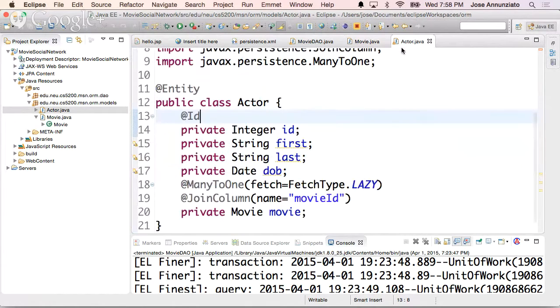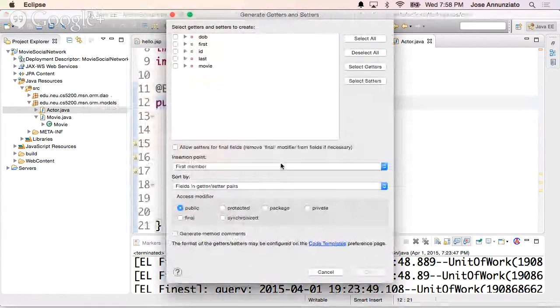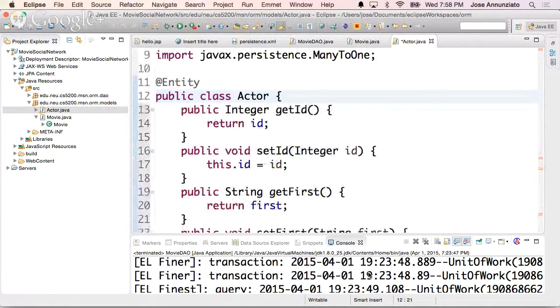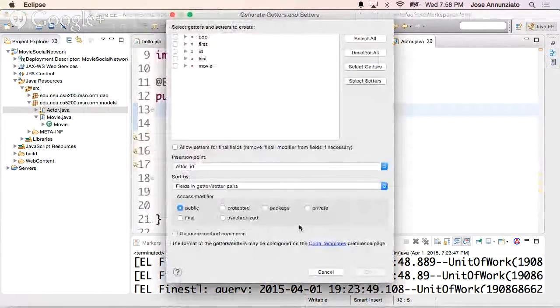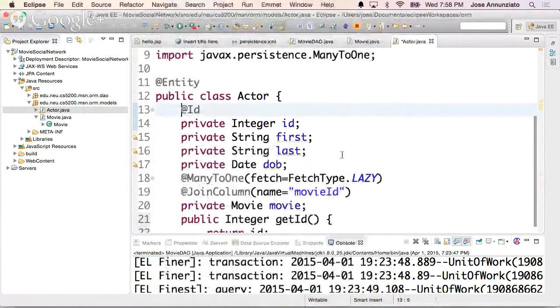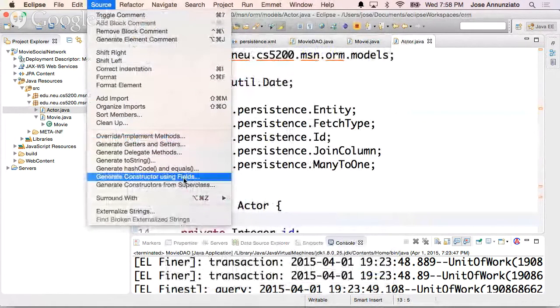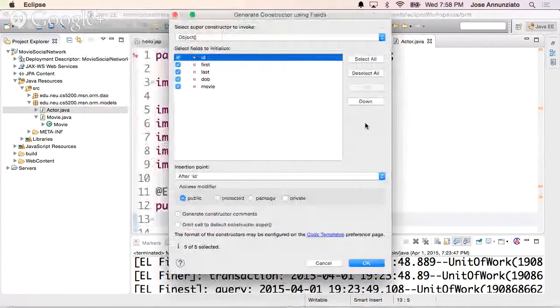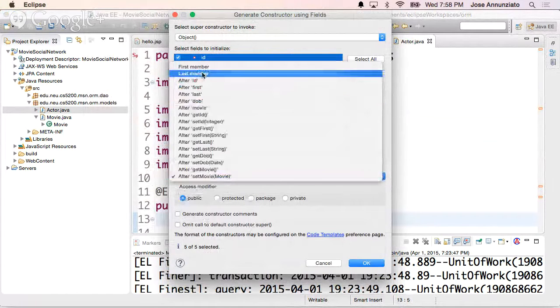On the actor side, we need all the setters and getters. So let's create all the setters and getters for this. Select all. Oh, we need one more thing. Oh, wait, not at the top. Why at the top? I don't want it at the top. Source. So at the last member. Select all. So there they are at the bottom. Okay, and the constructor with all of them. And I want it last member.